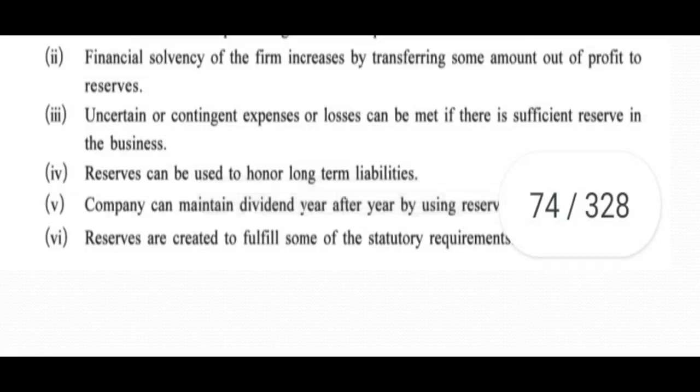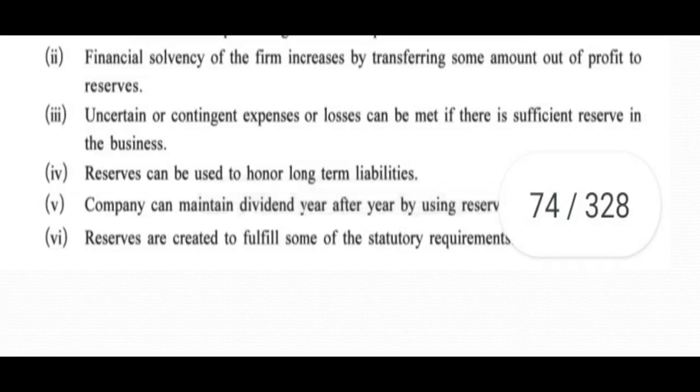Now, as I said, dividend is given from profit. So what happens if in a particular year there is no profit or there is a loss? It becomes difficult to give dividend to the shareholders. How can they give when they do not have sufficient fund? They are not having profit, and dividend is given from profit only, so they won't be able to give.